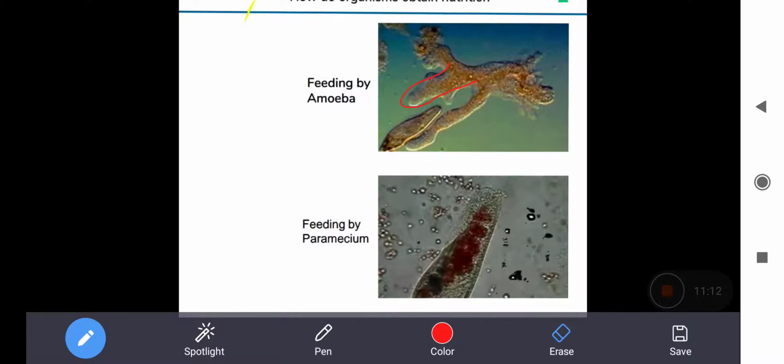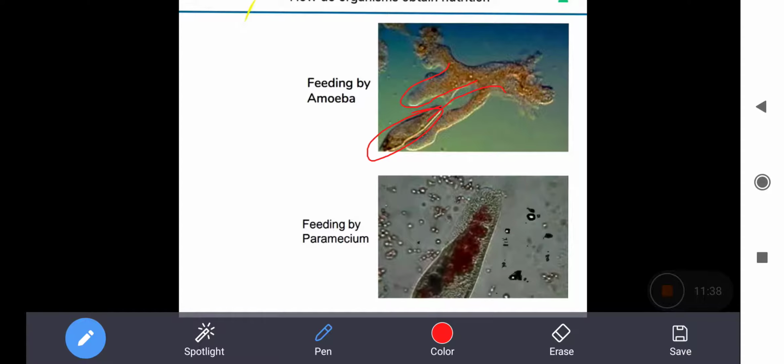This is the food particle, and they surround it. They will take this food particle inside, and digestive enzymes are secreted into the food vacuole, and digestion takes place.